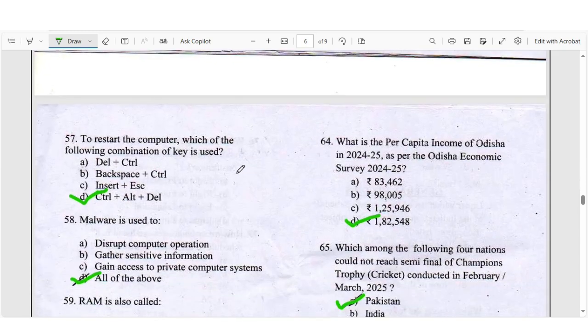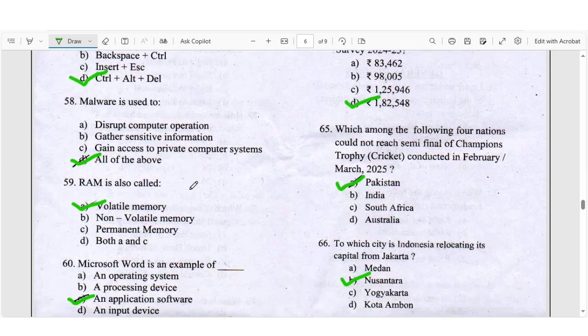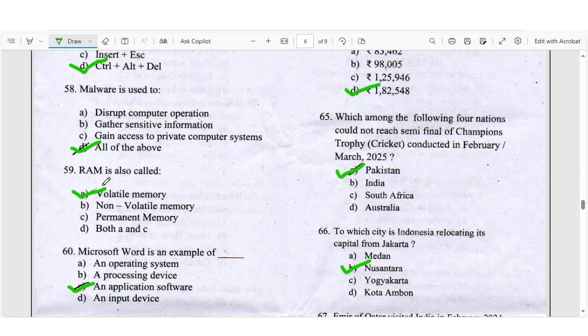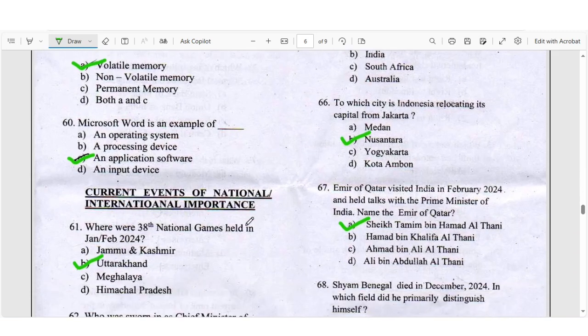Question number 57, to restart the computer, which of the following combination of keys is used, right answer you have D, control alt plus delete. Question number 58, malware is used for all of the above, right answer you have D. Question number 59, RAM is also called, right answer you have volatile memory. Question number 60, Microsoft, what is an example of, right answer you have C, an application software.